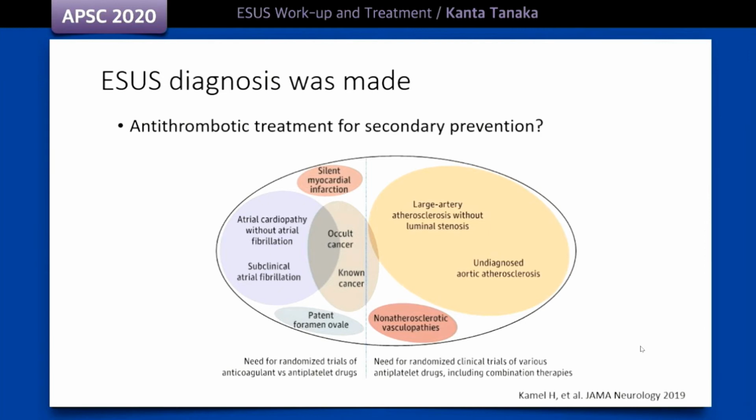However, as we have seen, the ESUS definition alone cannot serve as a therapeutic guide. What is the optimal antithrombotic treatment for secondary prevention in this patient? This patient may have undiagnosed aortic mobile plaque. How about a patent foramen ovale? If the patient has subclinical atrial fibrillation, oral anticoagulation may be effective antithrombotic treatment.